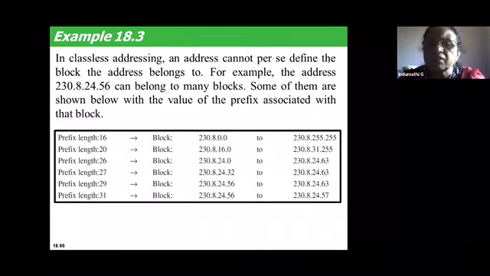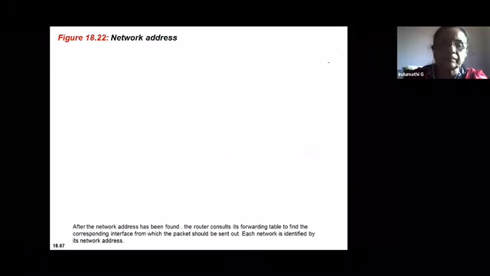If you have an address, you cannot define the block of addresses. For example, if you just know 230.8.24.56 without knowing any value of prefix length or the mask value, it is very difficult to find the block of addresses. So you have to assume the prefix length and calculate the range of addresses, which I will share later.